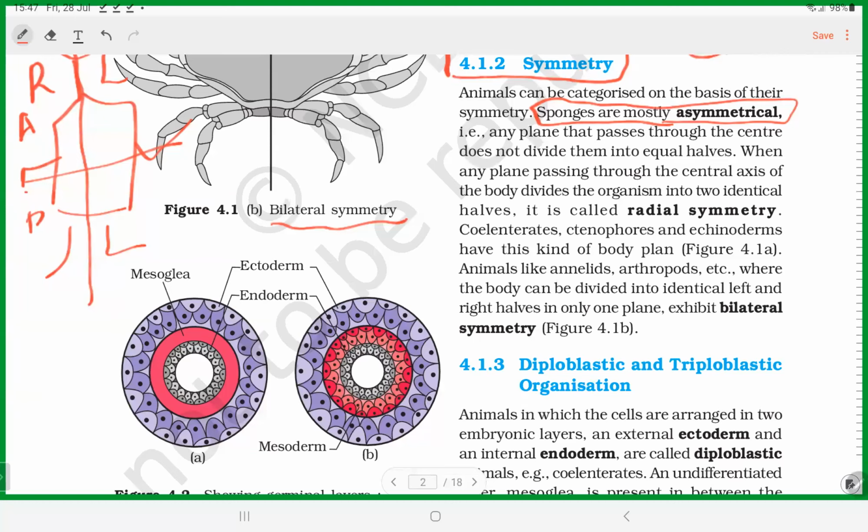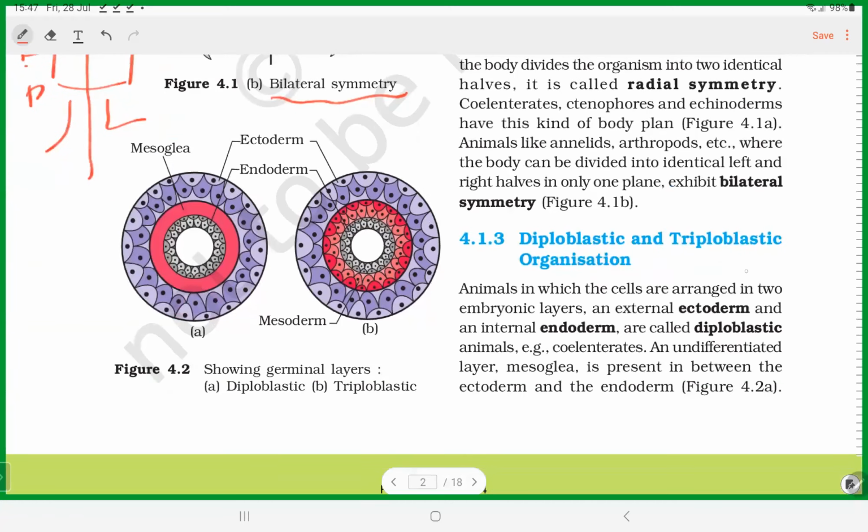And then coming to the germ layers. The presence of germ layers. There are 3 germinal layers: one is ectoderm, then endoderm, and in between we have mesoderm.